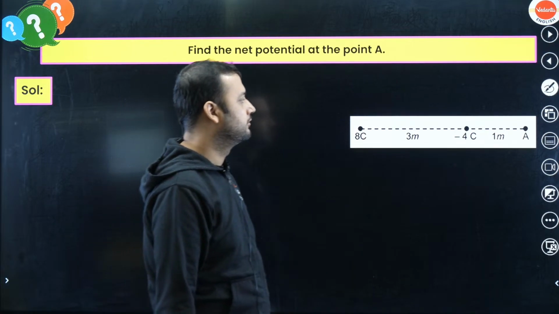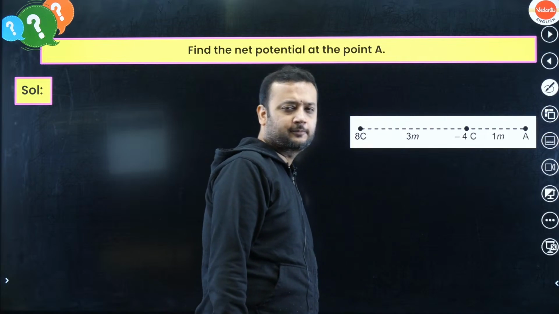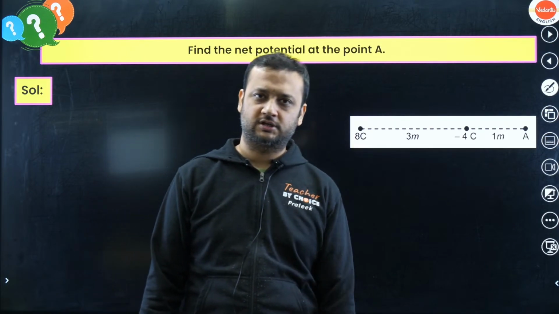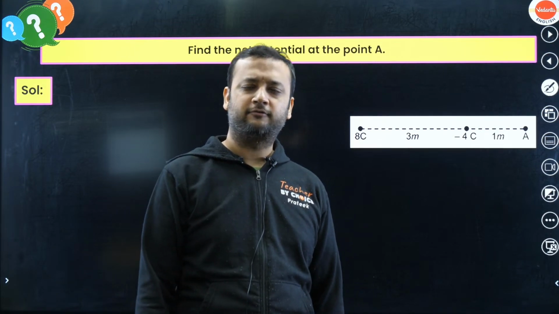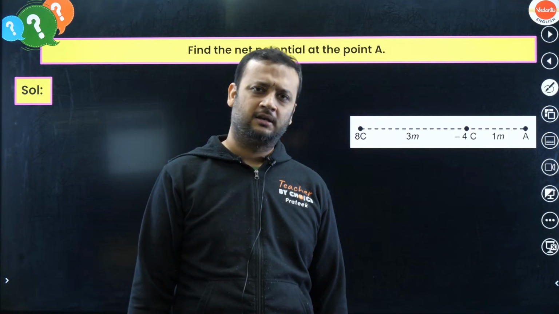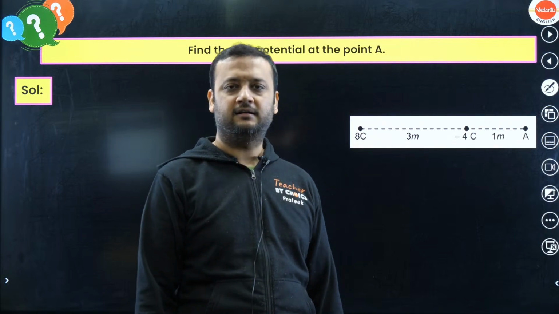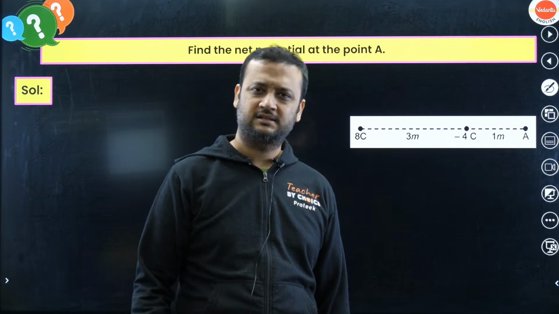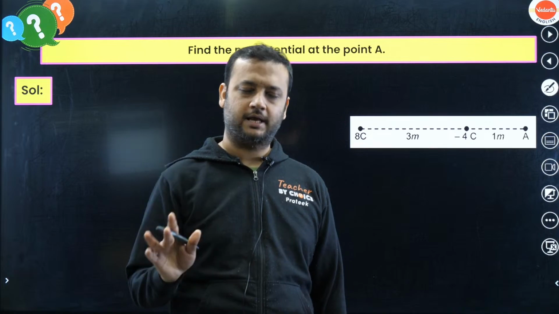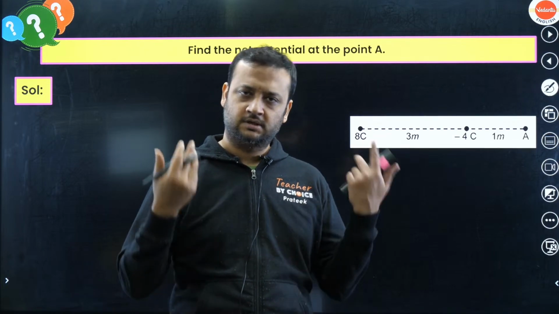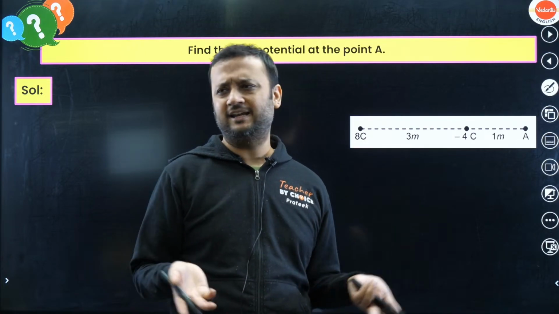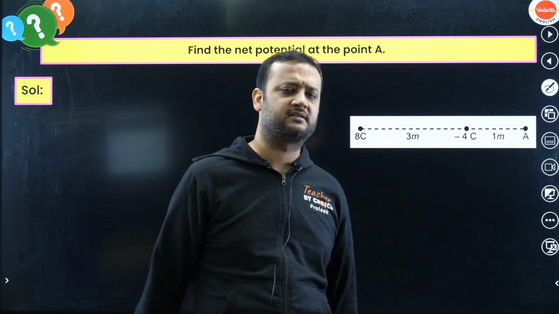How will we find the potential at point A? Very simple. Remember that potential is a scalar quantity, so you don't have to think about direction. Simply write the potential due to the first charge, which is 8 coulombs, and the potential due to the second charge, and add those potentials. As simple as that, the way you add two numbers. So simply you have to add two numbers, that's it.